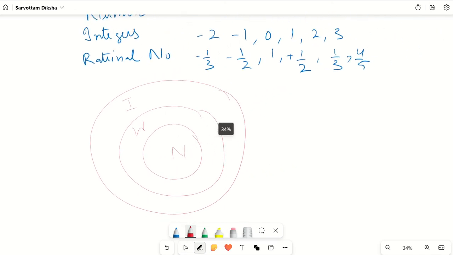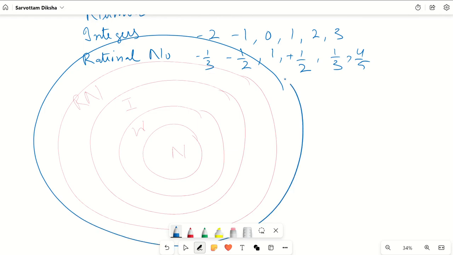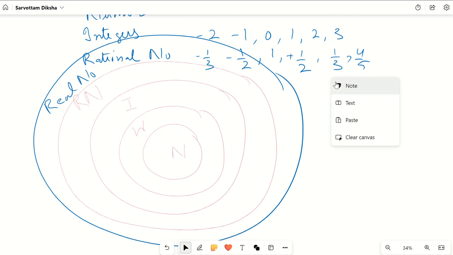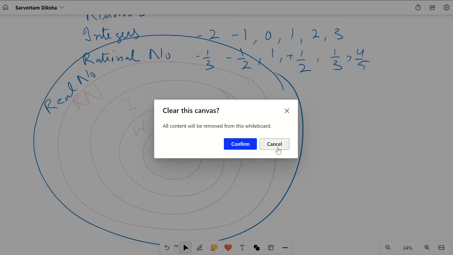After integers, we said even integers are part of rational numbers. And now we are saying rational numbers are also part of real numbers. So my real numbers have two parts. What are they? Rational numbers and irrational numbers.